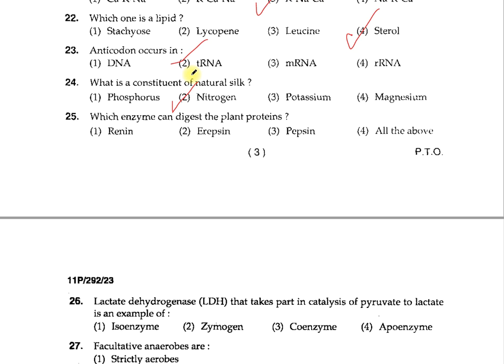Question number 25. Which enzyme can digest the plant proteins? 1 rennin, 2 erepsin, 3 pepsin, 4 all of the above. The correct one is the 3, pepsin. Pepsin can cleave the bond between the tryptophan, tyrosine, and the phenylalanine, which can be found in the plants.